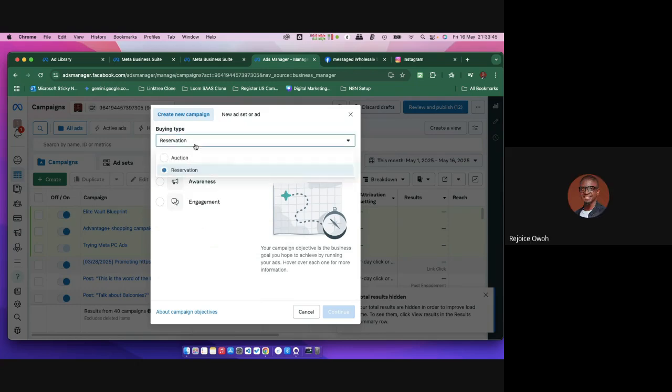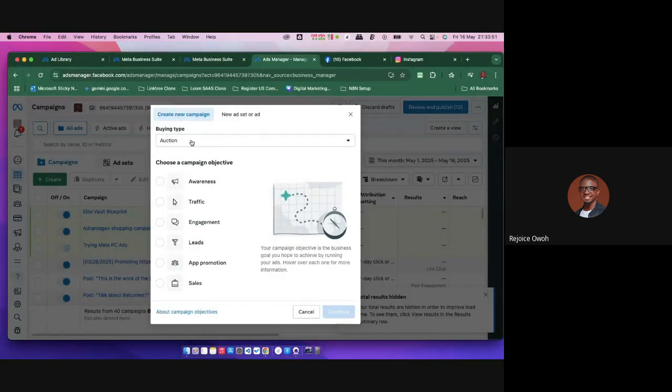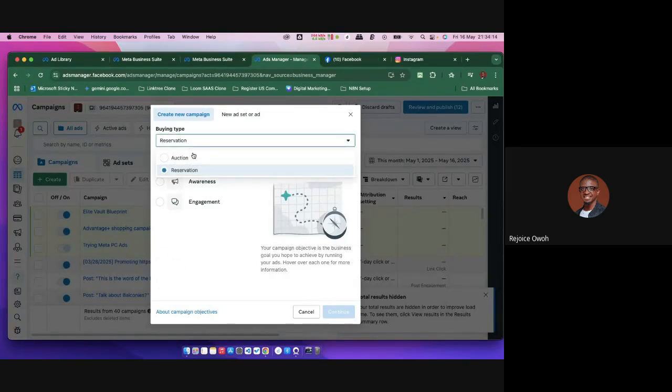Auction literally means a form of system where other persons are scrambling, other people are also putting their own money into this, right? It's the idea of whoever puts in more money, they are auctioning the audience to you. So it's a scramble with various persons. Reservation literally means I'm just trying to reserve a space, to reserve a kind of persons for me.